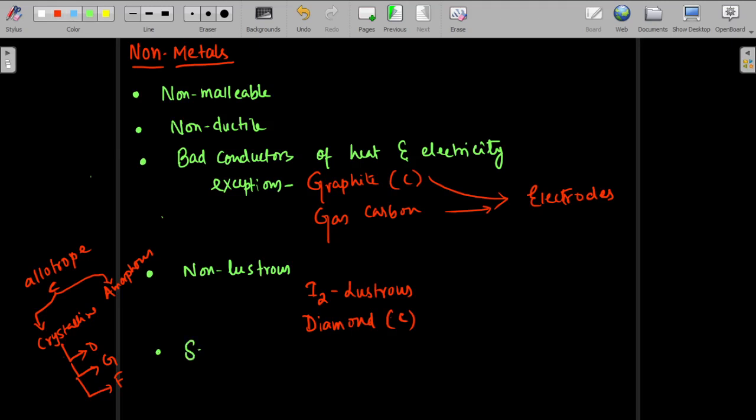Normally non-metals are soft, but they are not always soft. Like again, diamond is very hard. So these are exceptions.